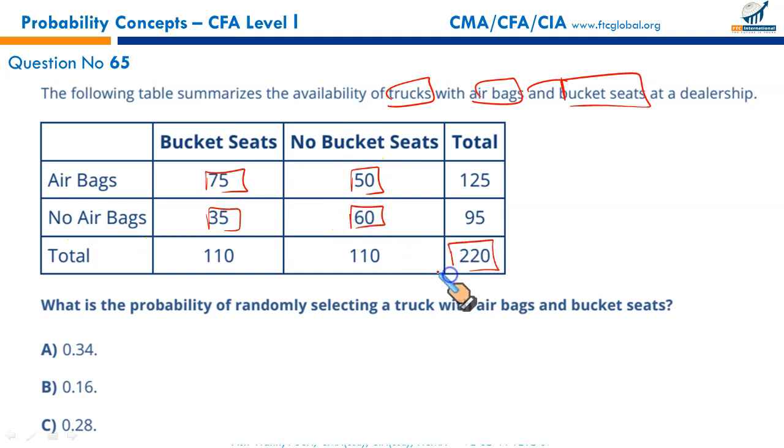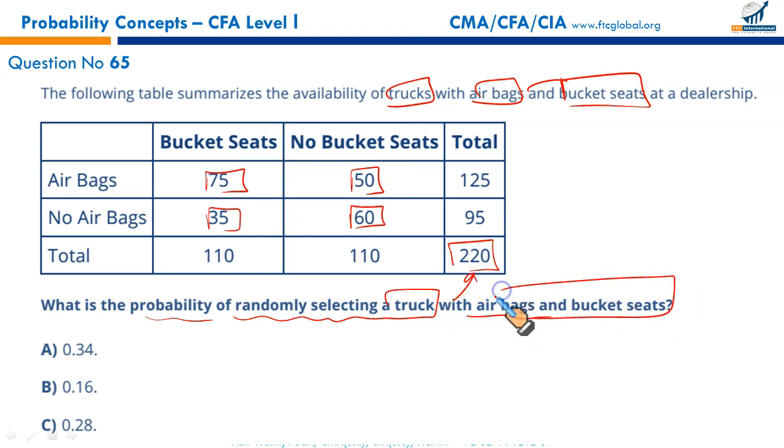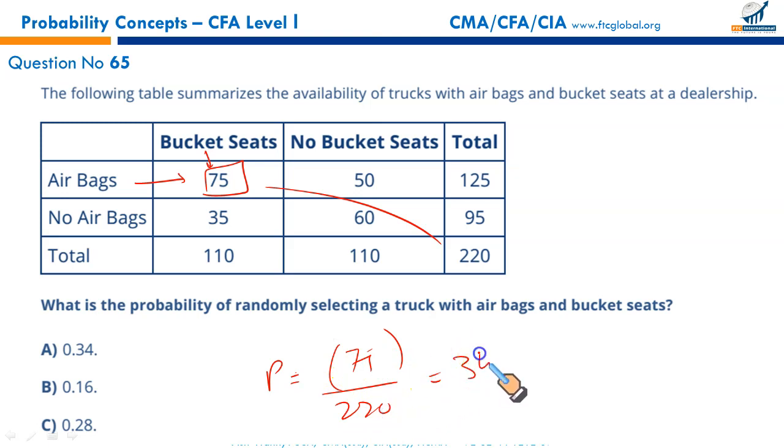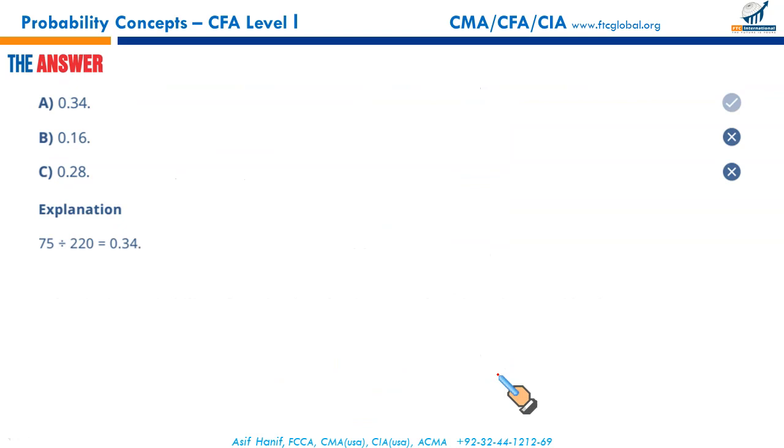So there are 220 possible selection points from which we need to select. What is the probability of randomly selecting a truck out of these 220 with airbags and bucket seats? We need both. Quite a straightforward question. So probability of getting both is simply 75 upon 220, and its simplification will give you 34%. That makes A the correct option.